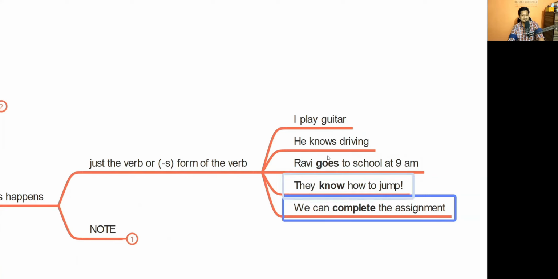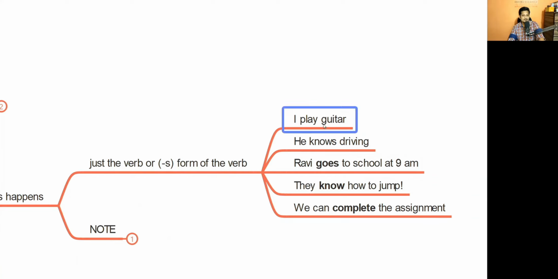Right? So if you notice, there is no auxiliary verb used anywhere. Why? Because you're basically explaining something which usually happens, and to explain that, you don't need any helping verb. You just need the verb or the S form of the verb.